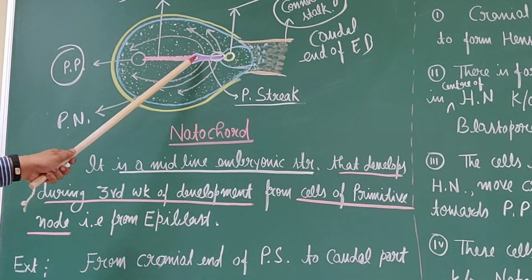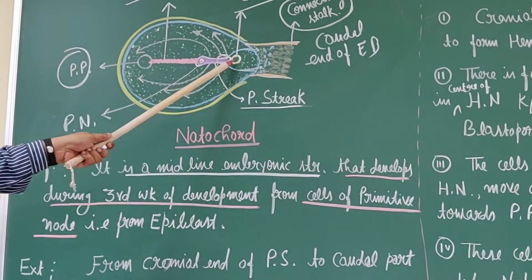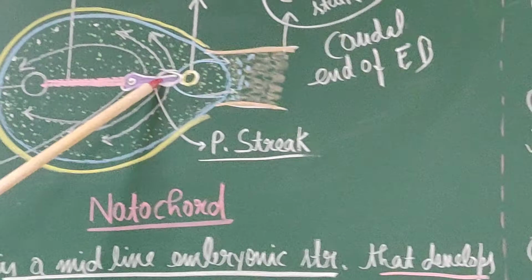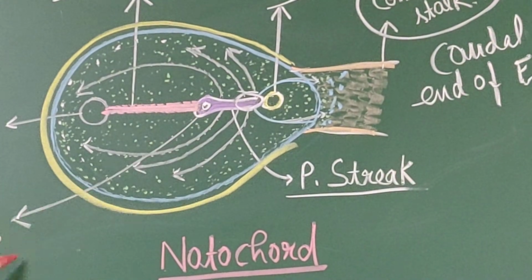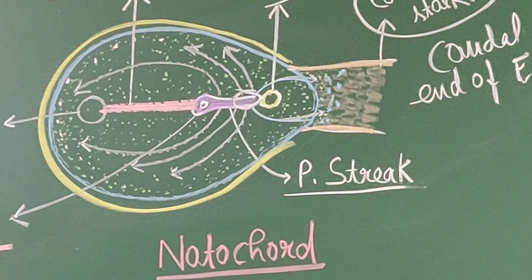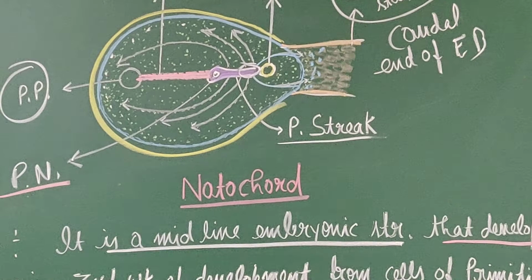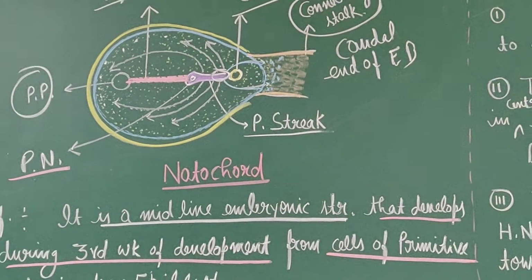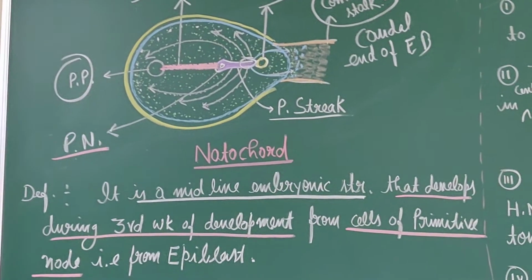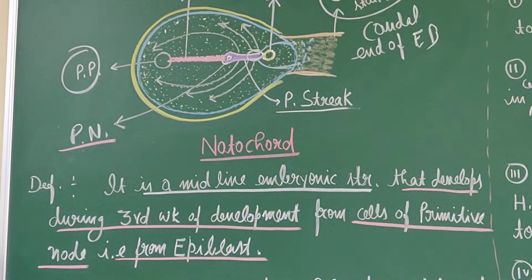It is the cranial thickened part of this primitive streak. It is the complete primitive streak that becomes the linear structure, and this thickened part is the primitive node. And as we discussed, this primitive streak is formed by the epiblast cells, so ultimately it is from the epiblast.